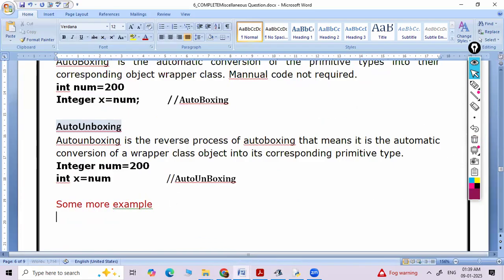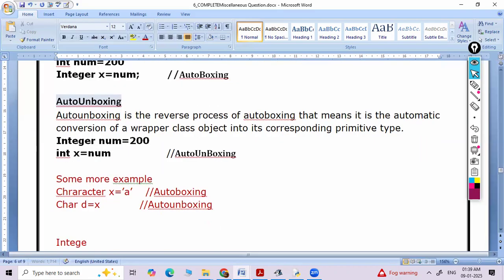See, some more examples. Character x is equal to 'a'. This is a primitive being converted into an object. It is auto boxing. And suppose char d is equal to x. Now this is auto unboxing.